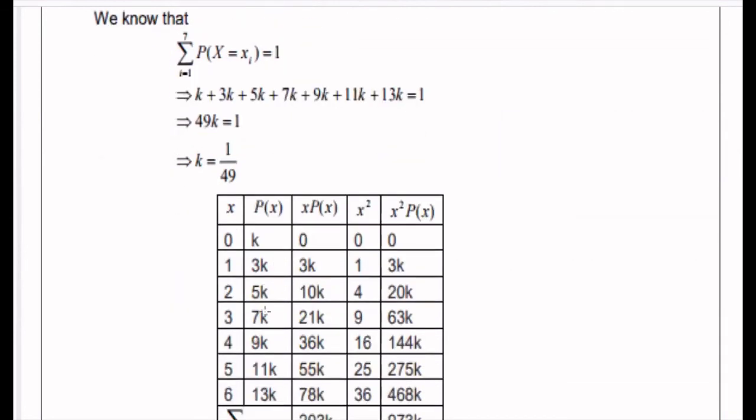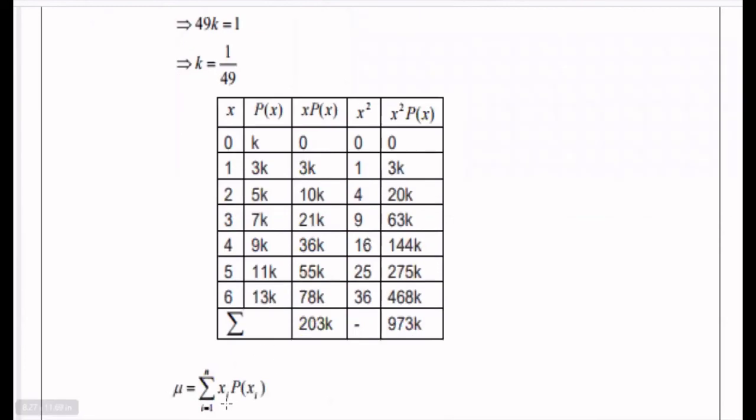To find the mean and the standard deviation, we know the formula of the mean is the summation of xi into P of xi, so we have to construct the table. Writing all the x values from the data, the P of x values, and x into P of x. Multiplying the x column with the P of x values, we get these values. Adding all these values of x into P of x, we have 203k. And squaring, the x square. To find the variance, we need the x square column as well as x square into P of x. Squaring all the x values gives 0, 1, 4, 9, 16, 25, 36. Later, multiply with the P of x column values.